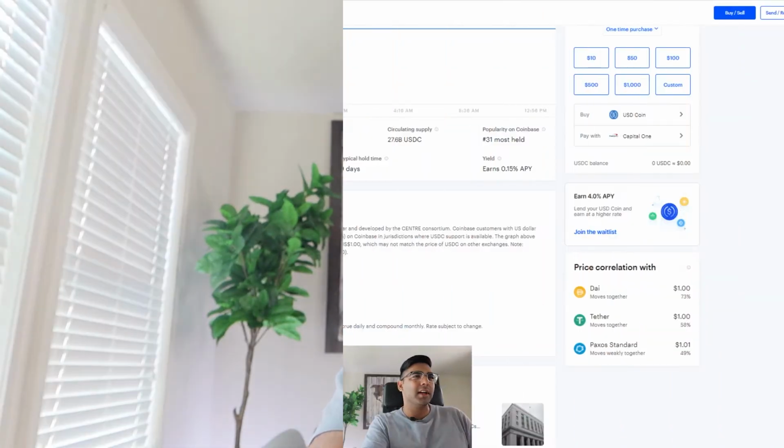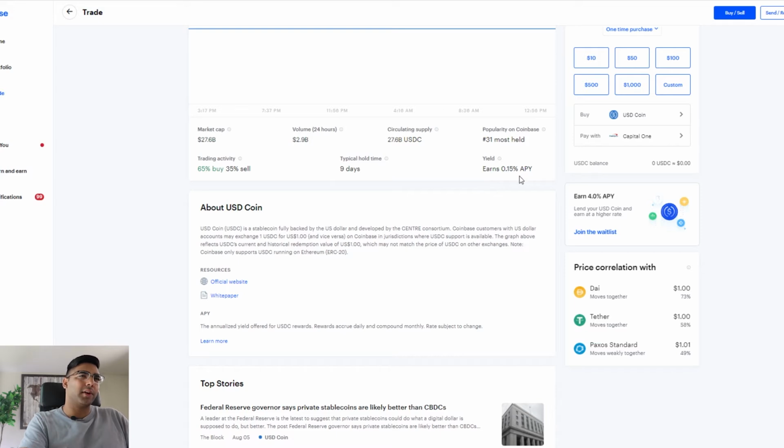With that, let's get into our comparison of these platforms for stablecoins in terms of cryptocurrency. Looking at Coinbase first, you got a yield over here for USDC specifically of 0.15 APY, which in fact is actually less than what we just saw with actual savings accounts, whether it's Marcus or Citi, etc.